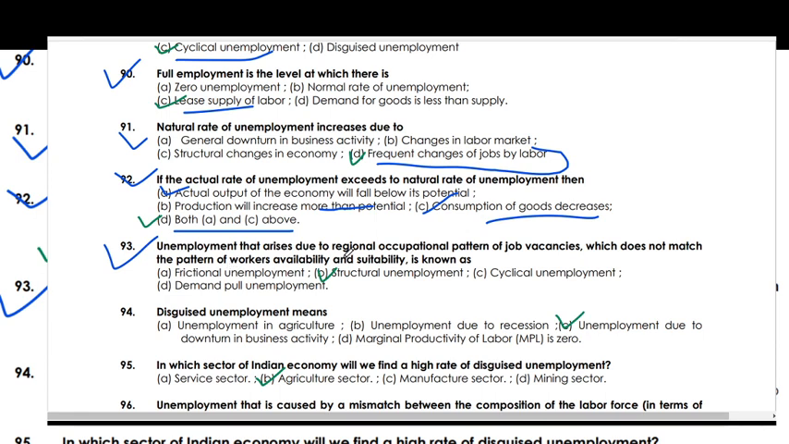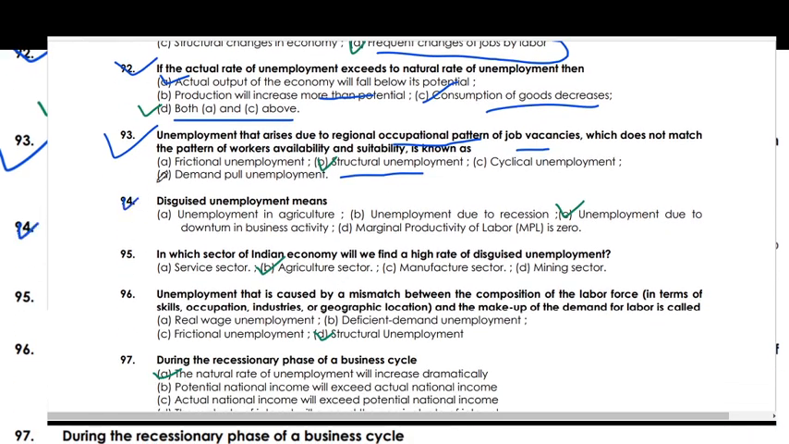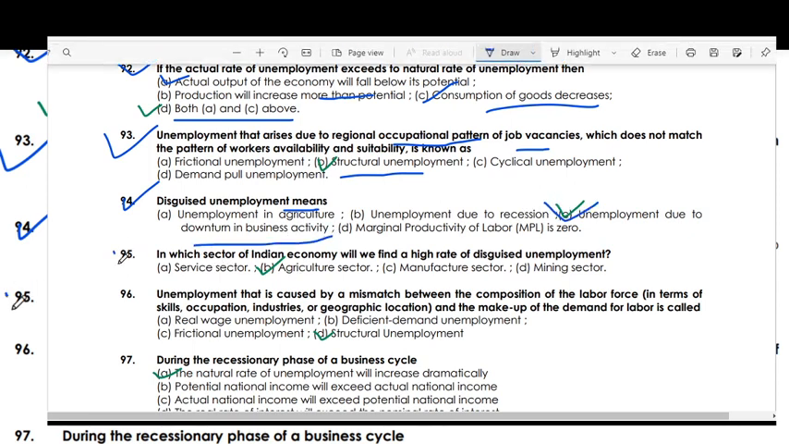Unemployment that arises due to a regional occupational pattern of job vacancies which does not match the pattern of worker availability and suitability is known as structural unemployment. Disguised unemployment means unemployment due to downturn in business activities. In which sector of the Indian economy will we find a high rate of disguised unemployment? Agriculture sector.